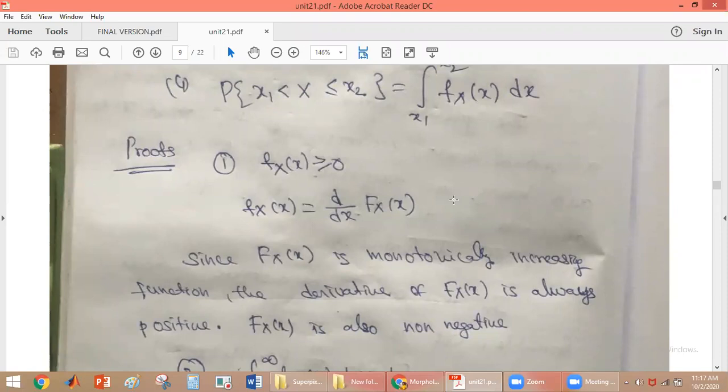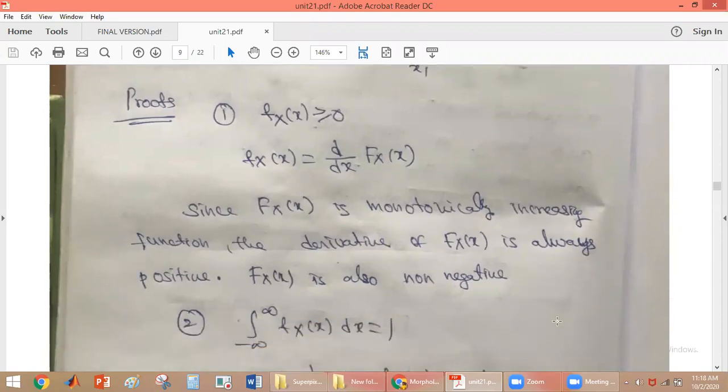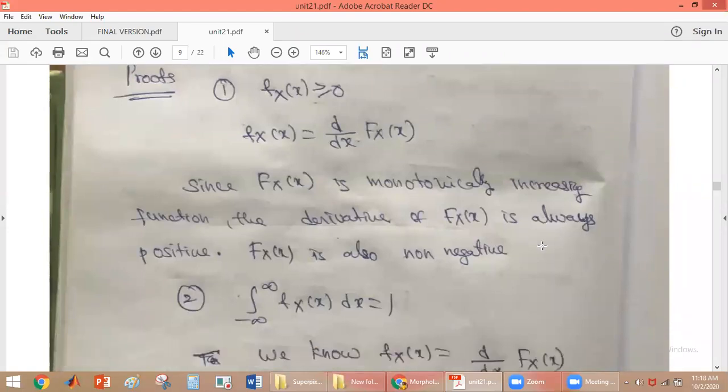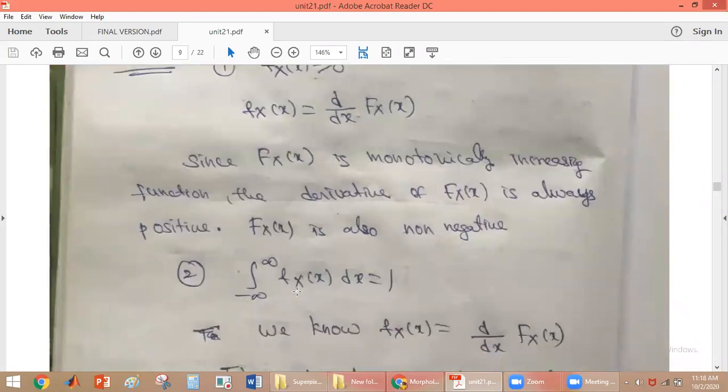So what is the derivative of FX(x)? It is also non-negative, because FX(x) is monotonically increasing, so the slope is positive and the derivative is positive. Property 2: the integral from minus infinity to plus infinity of fX(x) dx is equal to 1.